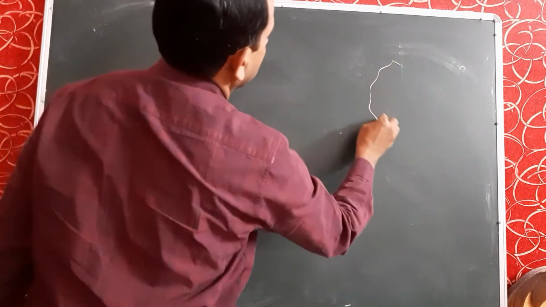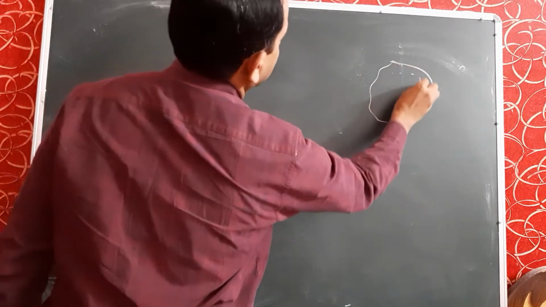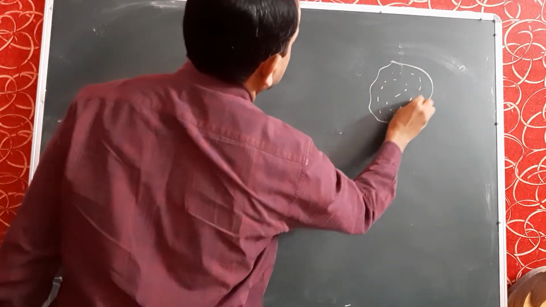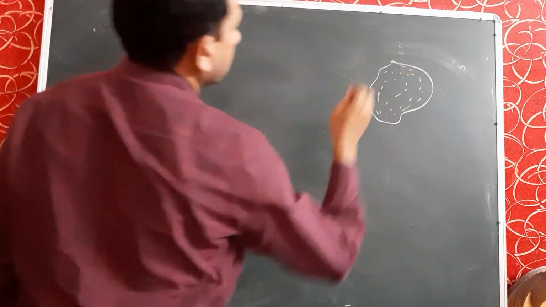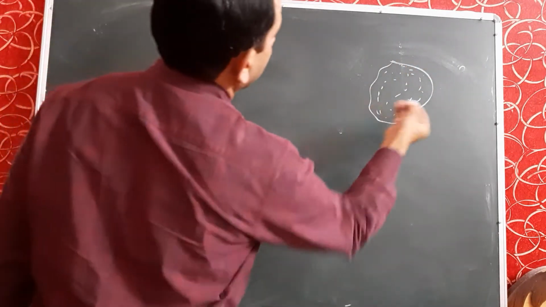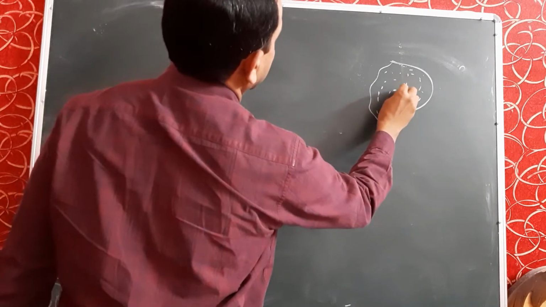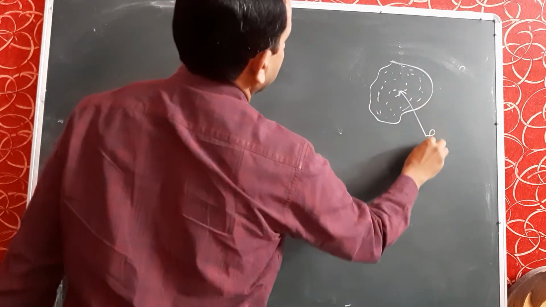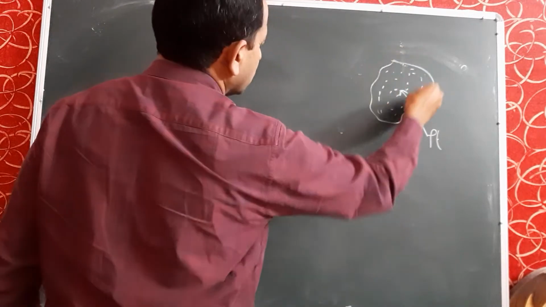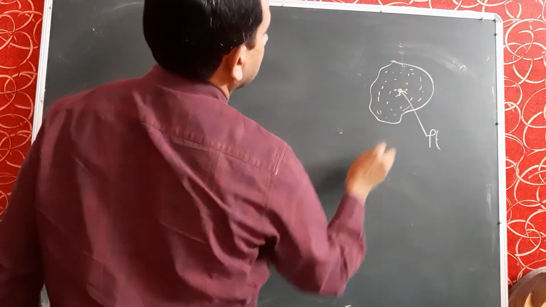Let there be any classical body. It consists of a number of masses m1, m2, m3, m4 up to mn, so many masses. But we will consider this body as a point body. Let this point P be the whole body considered as a point body.